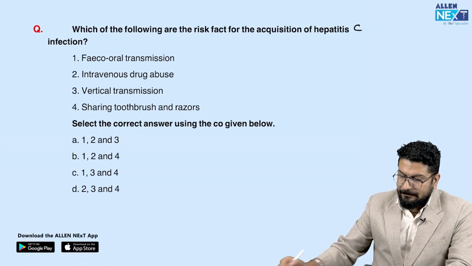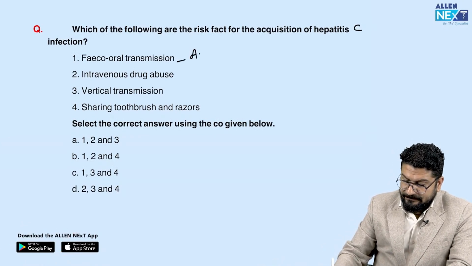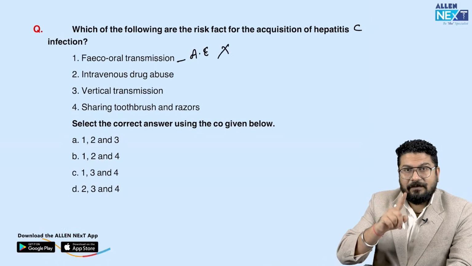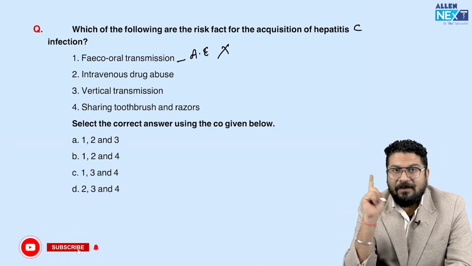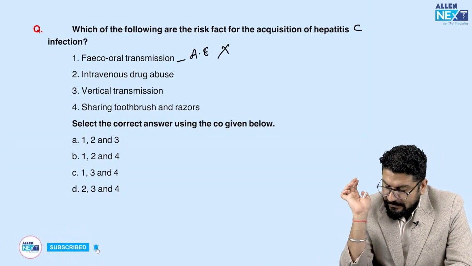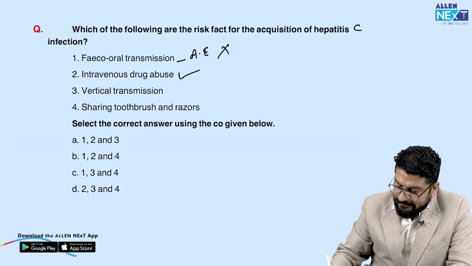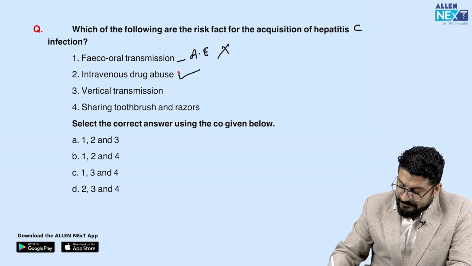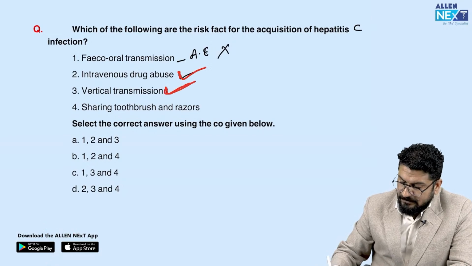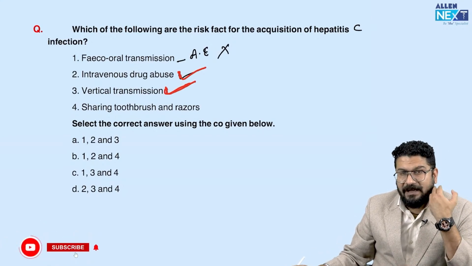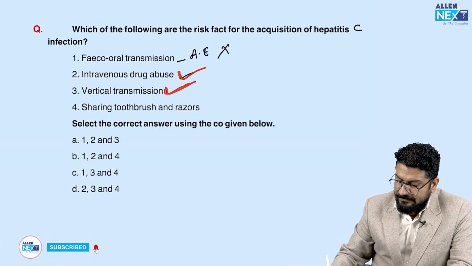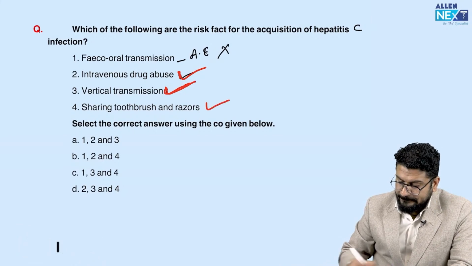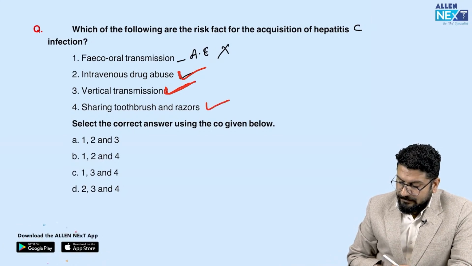Following a risk factor for hepatitis C. Fecal-oral transmission is seen with hepatitis A and E. Remember, vowel, A, E, I, O, U, vowel will hit the bowel. Bowel means fecal-oral. IV drug abuse can cause this? Yes, correct. Vertical transmission can cause this? Correct. Sharing toothbrush, razors, sometimes there can be blood, so it can be due to sharing toothbrush and razors. So correct answer for this question will be 2, 3, 4.